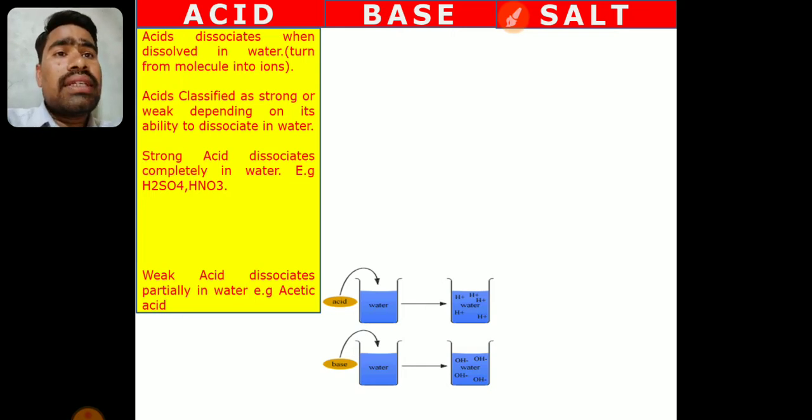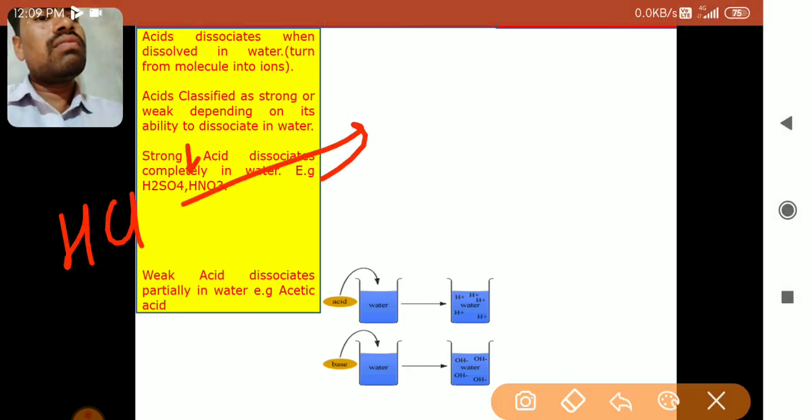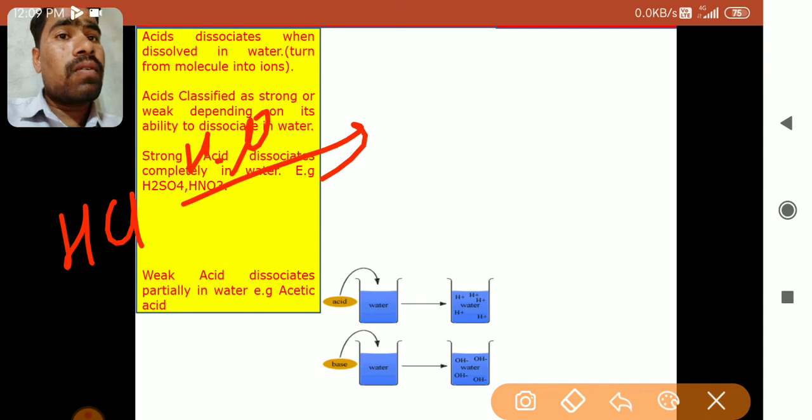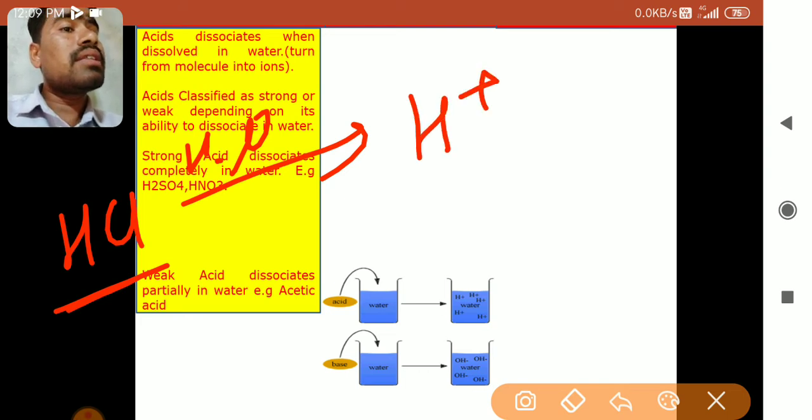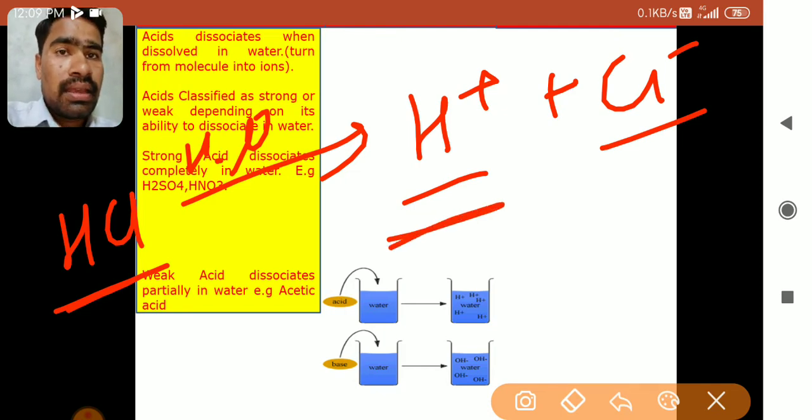See, when an acid dissociates in the water, it gives rise to ions. For example, HCl, when dissolved in water, the HCl molecule will convert into ions, H plus and Cl minus ion. This is the cation, this is the anion. Suppose you take any acid, depending on how many H plus ions it produces, whether fewer or more, it is classified as a strong acid or a weak acid.